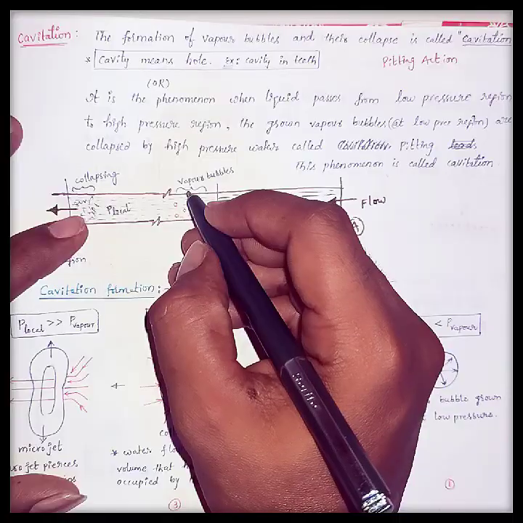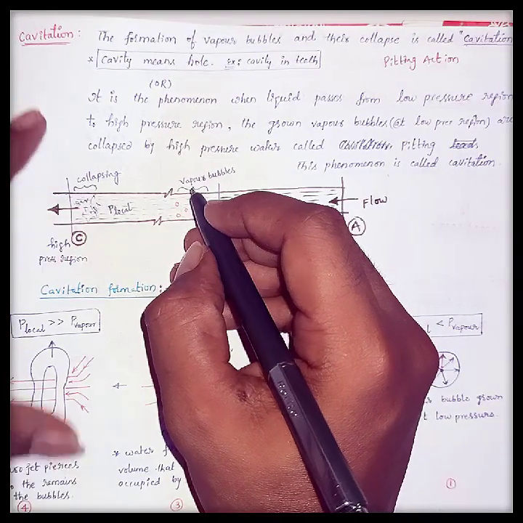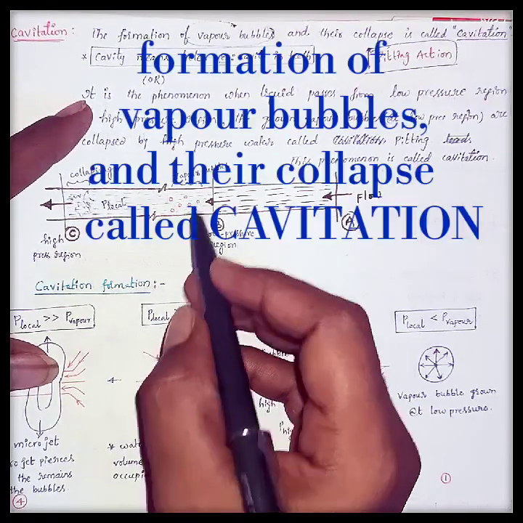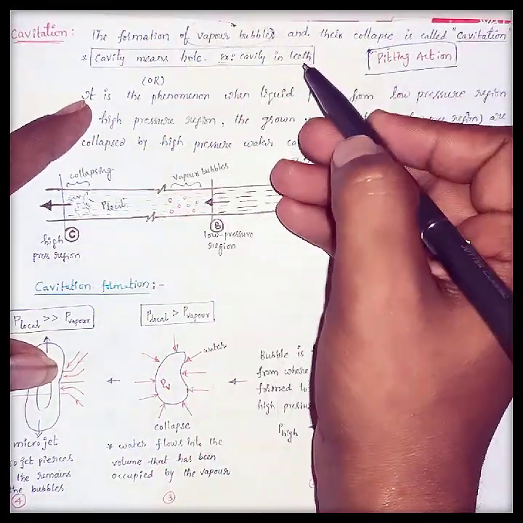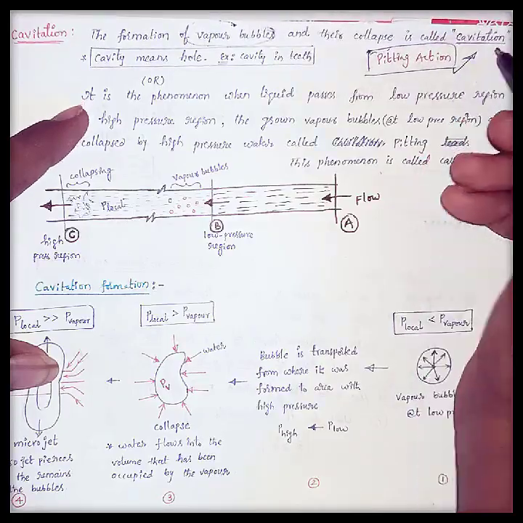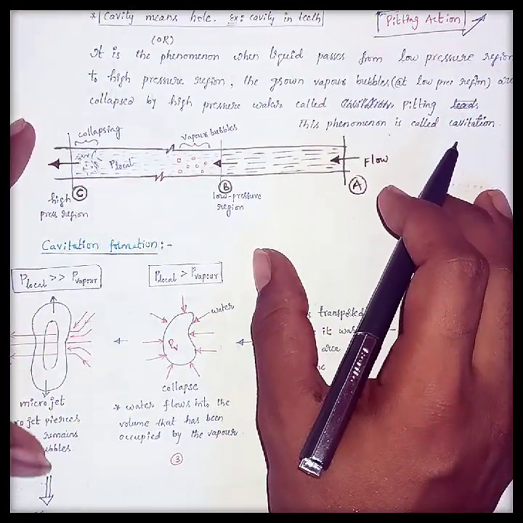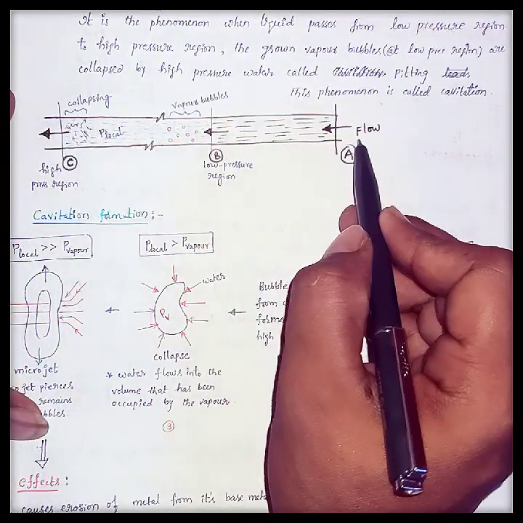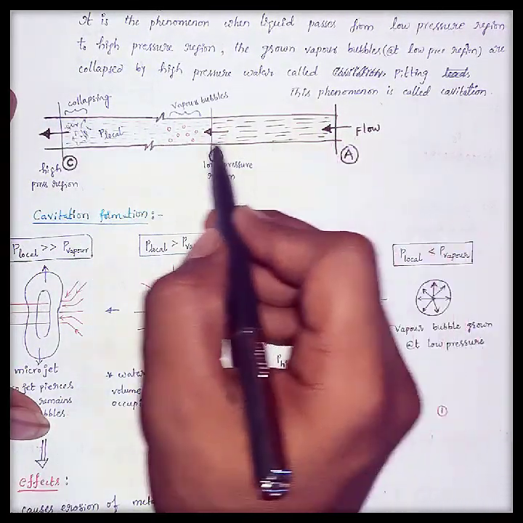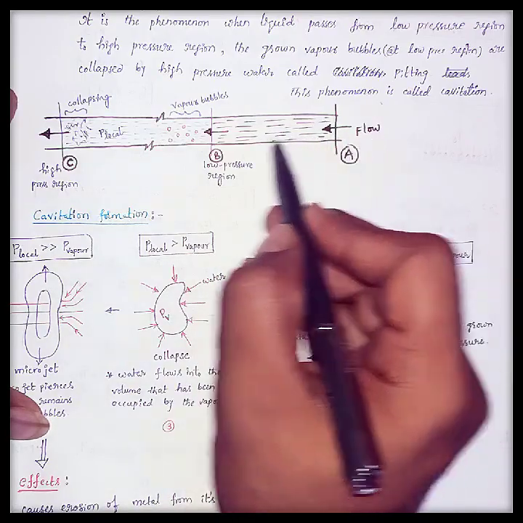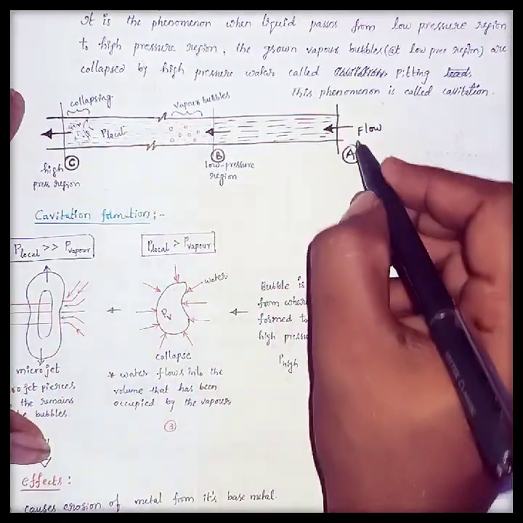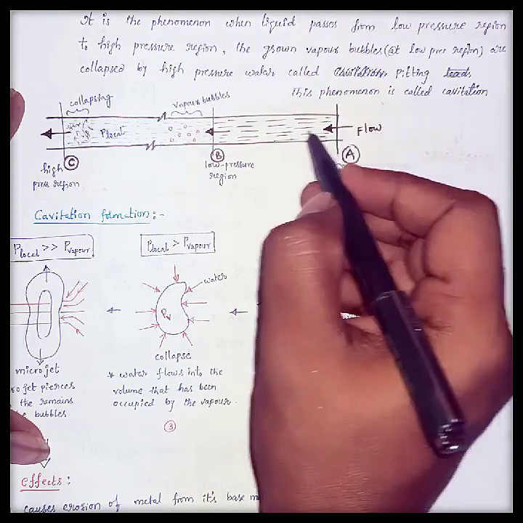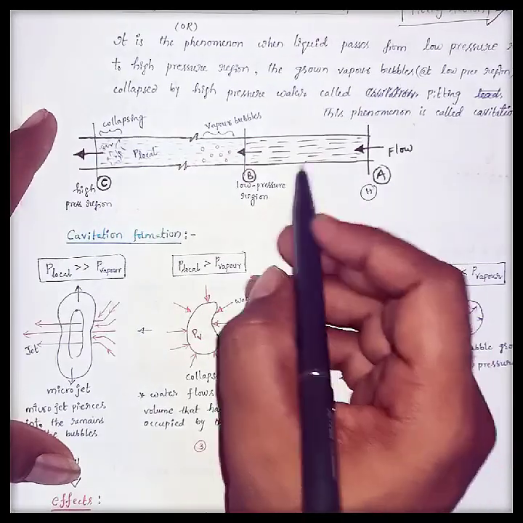Okay, and the next important concept is cavitation. Here cavitation means the formation of vapor bubbles and their collapse is called cavitation. Here I will explain the concept of cavitation. Let us consider a pipe which is allowing some water to flow in this direction, from the right side to the left side. Let us consider this is the high pressure region. The water is flowing from the high pressure to the low pressure like this.